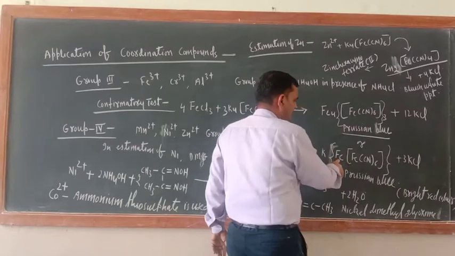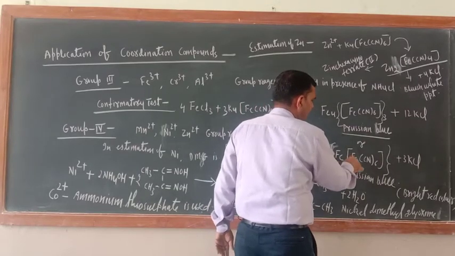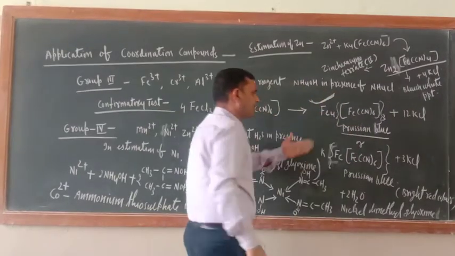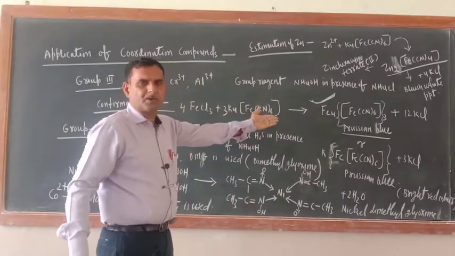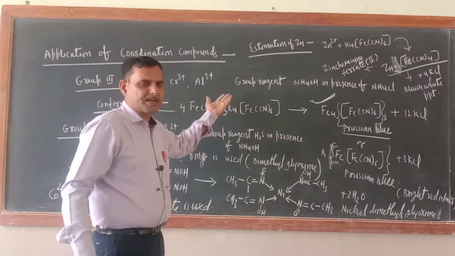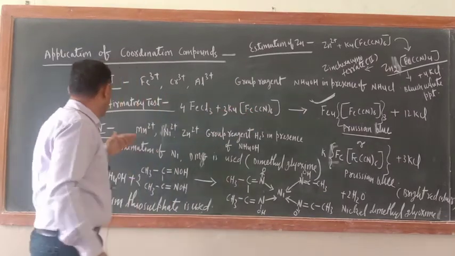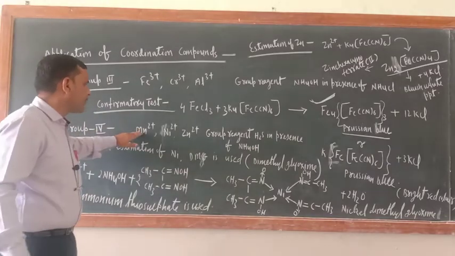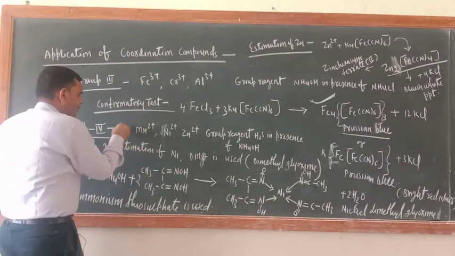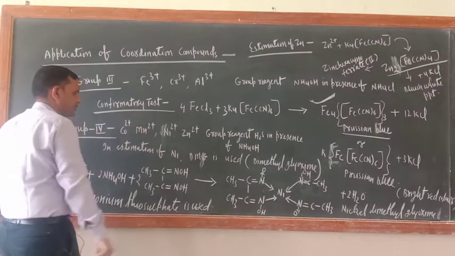You can write in this way also, KFe[Fe(CN)6], but the first is the better way. So now here also, what is there? Coordination compound is only formed if Prussian blue color is produced. It means Fe3+ is present. Now group number 4: Mn2+ is there, Ni2+ is there, Zn2+ is there, Co2+ is there.